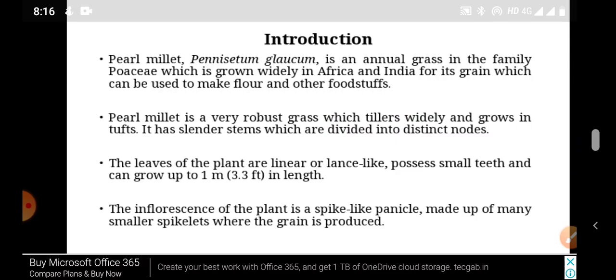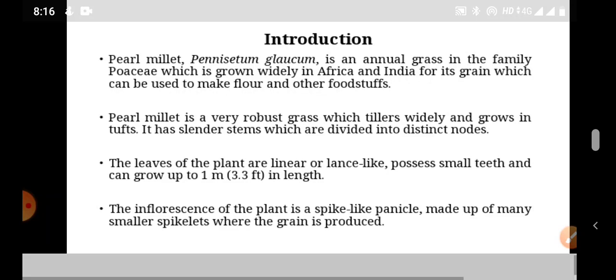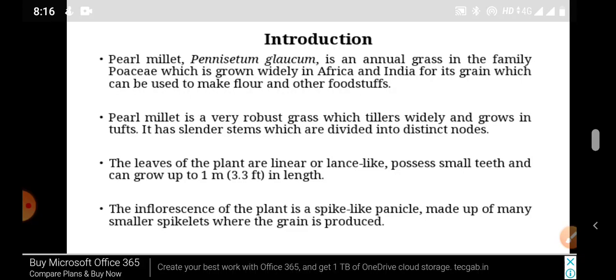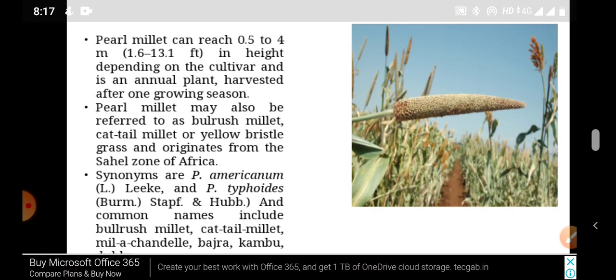What is pearl millet? Pearl millet, Pennisetum glaucum, is an annual grass in the family Poaceae, which is grown widely in Africa and India. Pearl millet is a very robust grass which tillers widely and grows in tufts. The leaves of the plant are linear or lens-like and 3.3 feet in length. The inflorescence of the plant is a spike-like panicle.